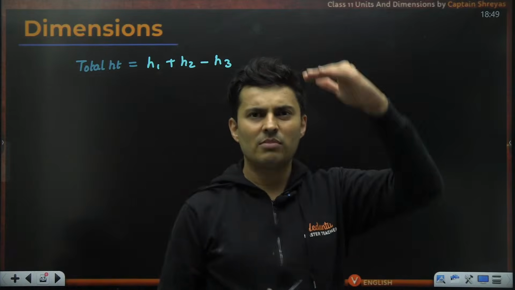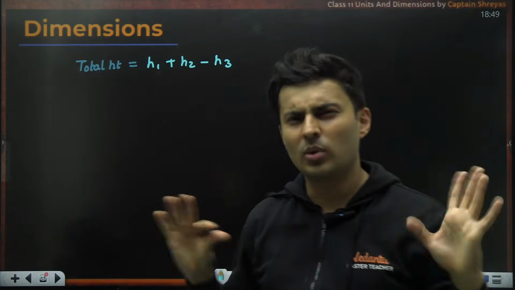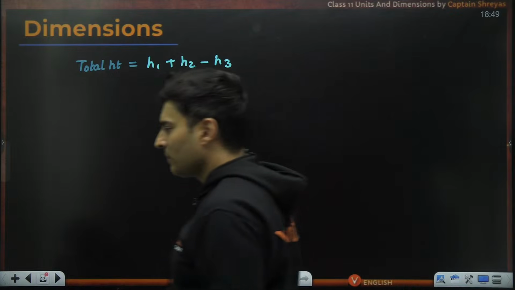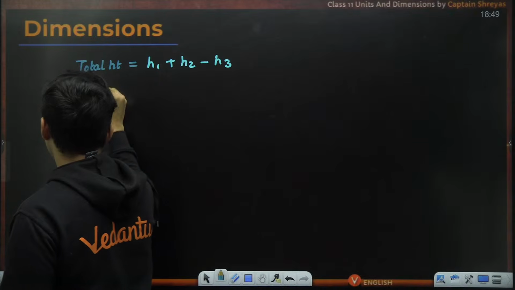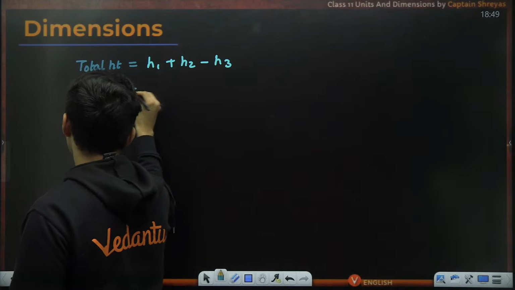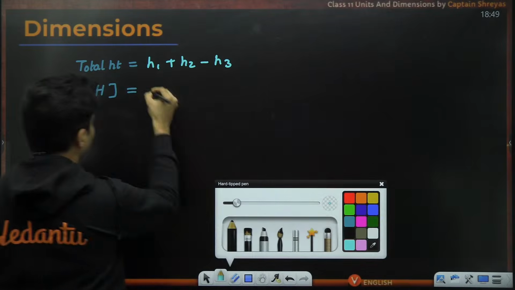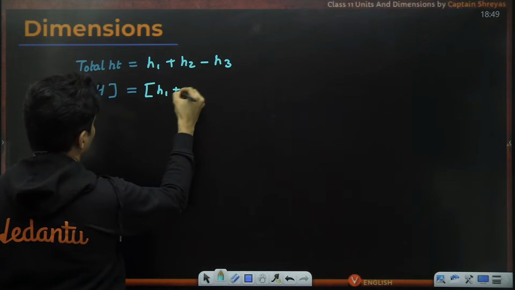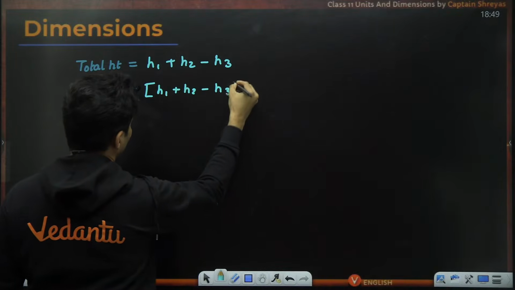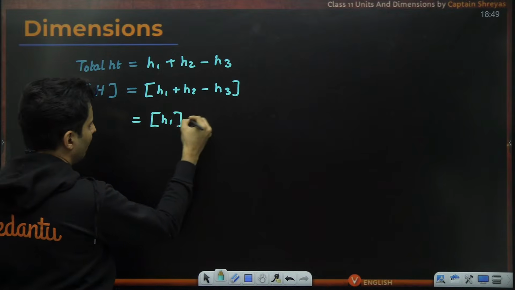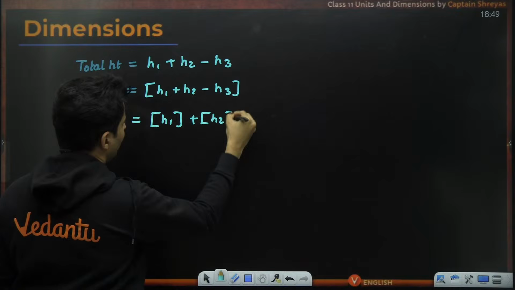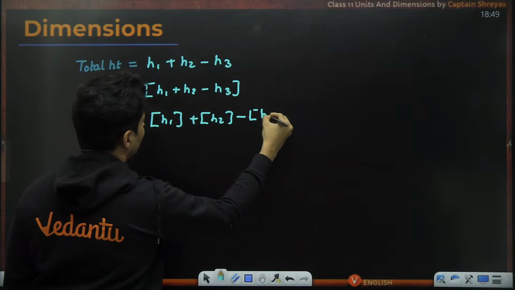Something is there. Doesn't matter. So if I write total height as h, on the right hand side I have h1 plus h2 minus h3. Should it become h1's dimension plus h2's dimension minus h3's dimension?